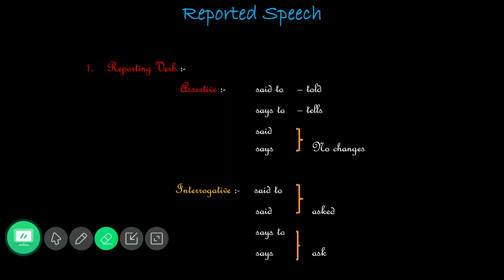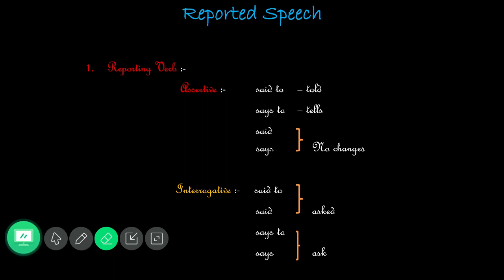For example, if the policeman said to the stranger, "Who are you?", you can write the answer as "the policeman asked the stranger" or "the policeman questioned the stranger". That will also be right. But to denote the exact reporting verb, we have to write "the policeman enquired of the stranger". That may be the right one.